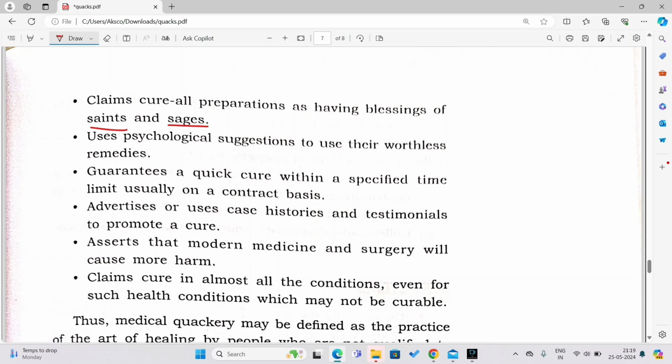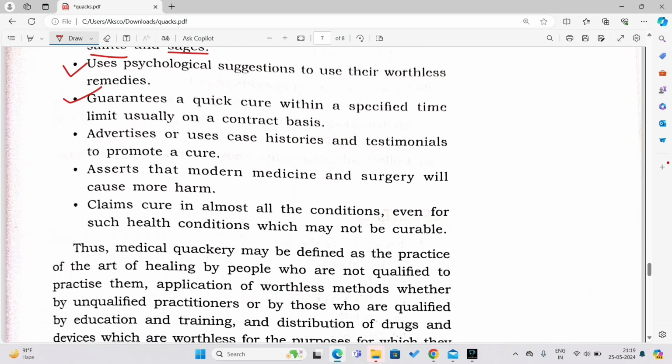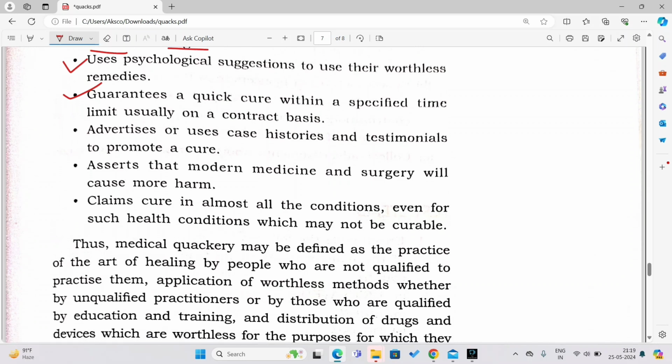They use psychological suggestions to sell their worthless remedies. They play with your psychology and my psychology. They will read your mind, and they will play their game. They guarantee a quick cure within a specific time limit, usually on a contract basis. They will say, by three months you take this and you'll be fine. Then they advertise or use case histories and testimonials.